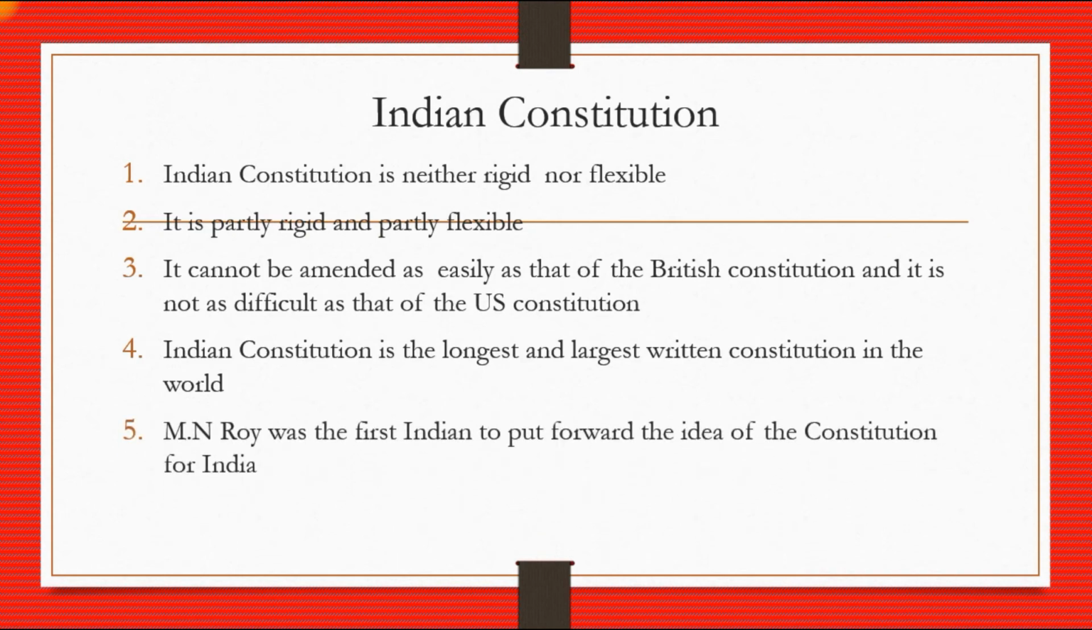M.N. Roy was the first Indian to put forward the idea of a constitution for India. He expressed it through his newspaper Indian Patriot.